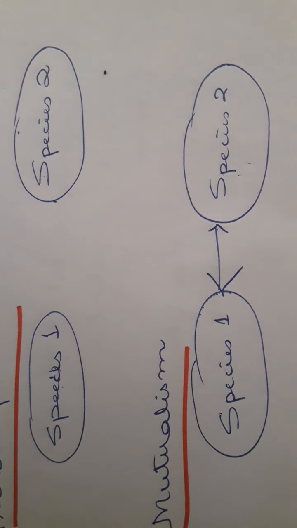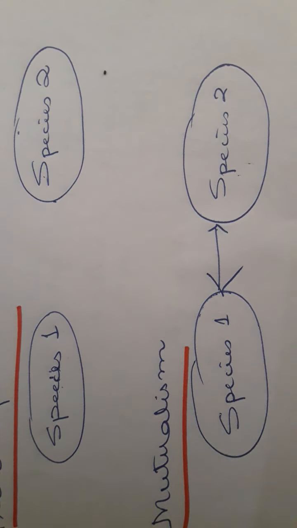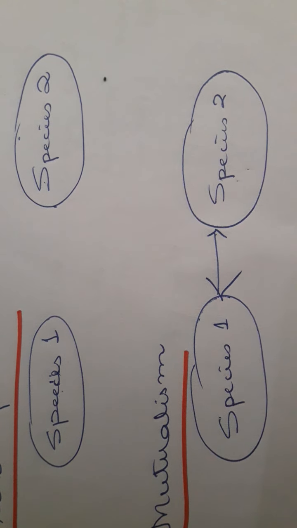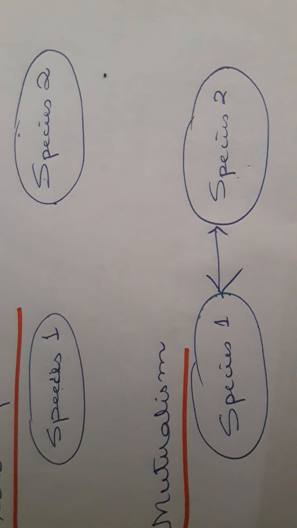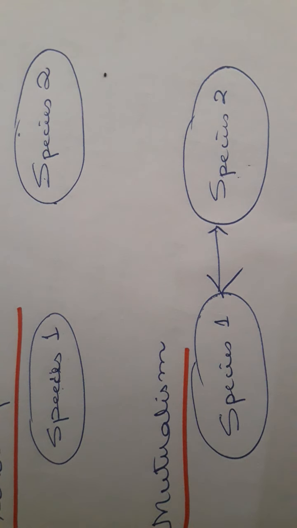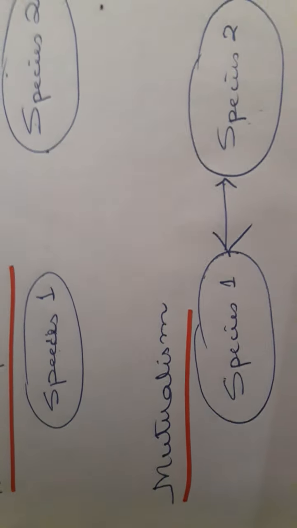Again, in case of symbiotic bacteria, the rhizobium, which remains in the roots of the leguminous plant, forms nodules, helps in nitrogen fixation, and thus benefits the plant. In return, it absorbs the nutrition and water from the plant. Again, mycorrhiza is the association between fungus and roots of higher plants. There also the fungus will help in solubilization and absorption of minerals and uptake of water, and in return from the root it will absorb the nutrition. So this is known as mutualism.